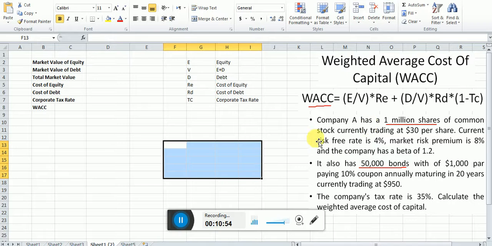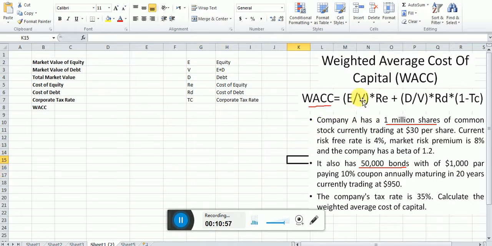Same is the case in our example here. Why do we have to use weighted average in finance? The reason is that you try to know how much is the average cost against each dollar, right?